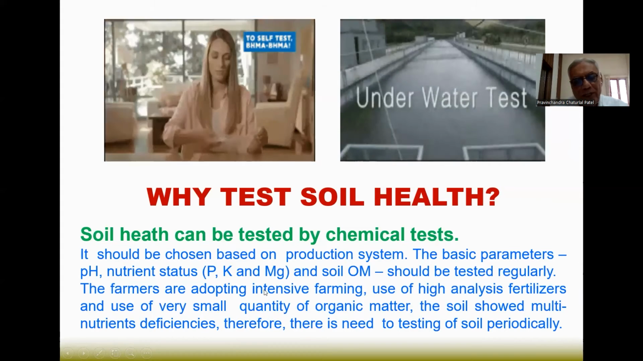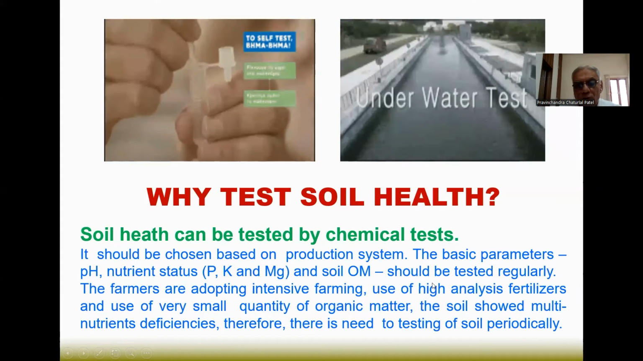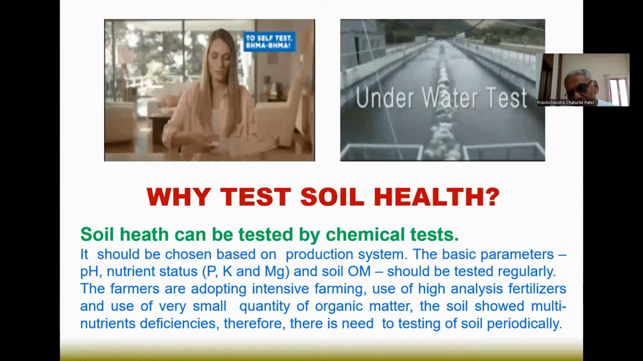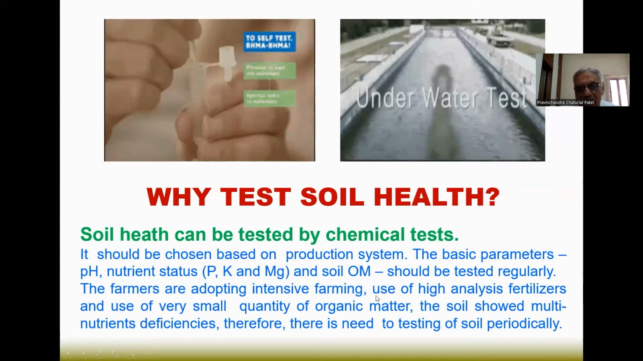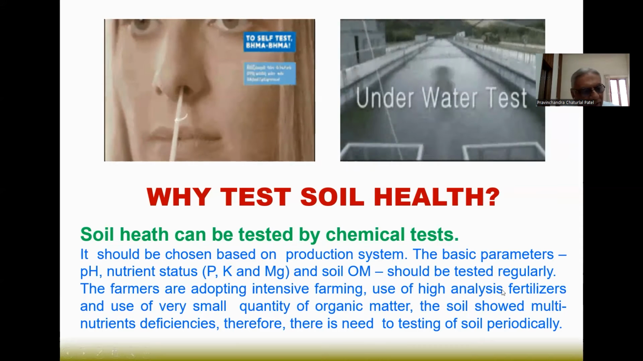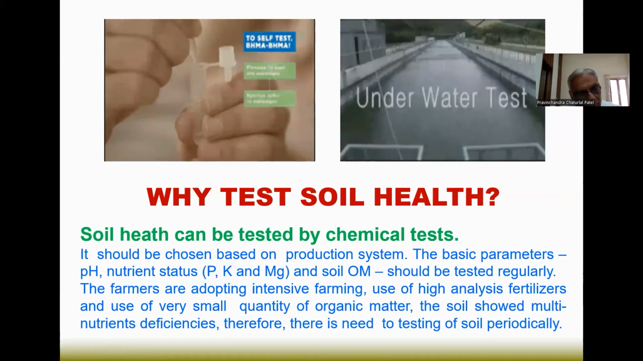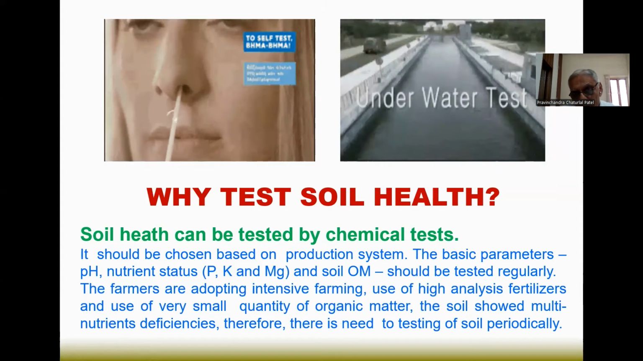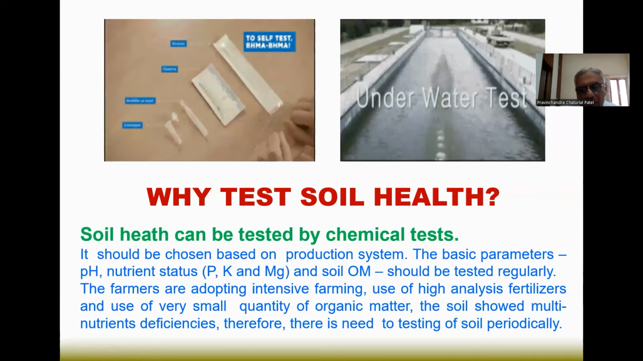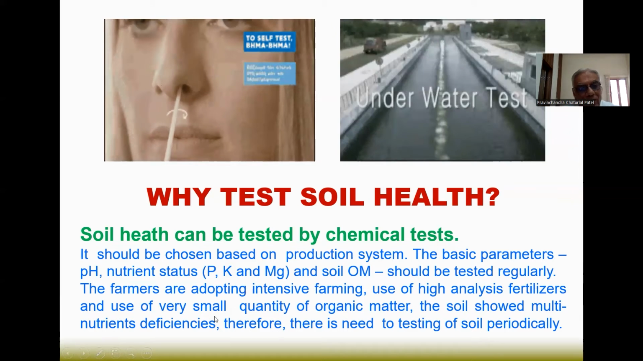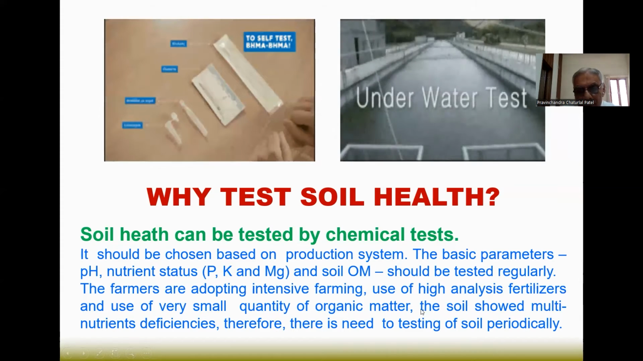The farmers are adopting intensive farming. Use of high analysis fertilizers means urea, DAP, single super phosphate, muriate of potash. That is called high analysis fertilizer, where one or more nutrients are greater in amount. But in a manure, the nutrient content is low, and very small quantities of organic matter are used.